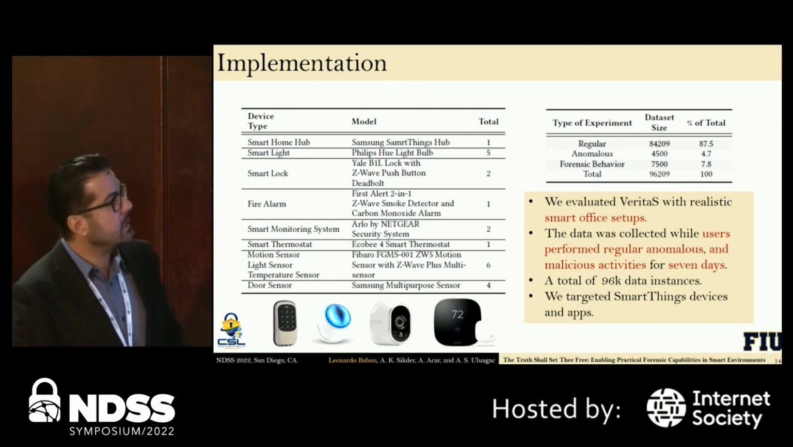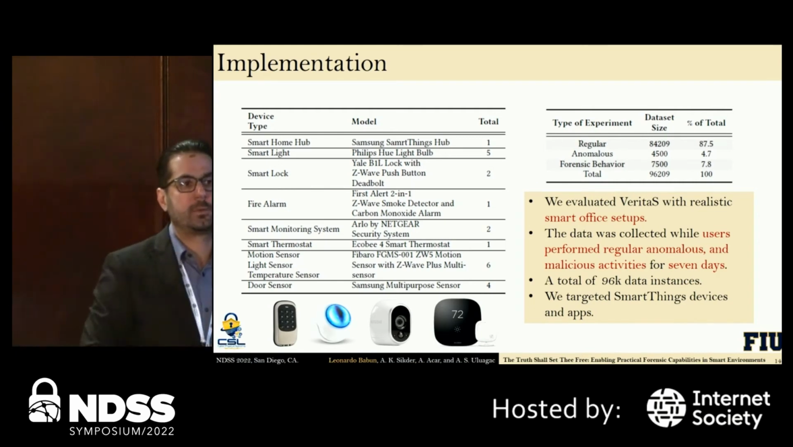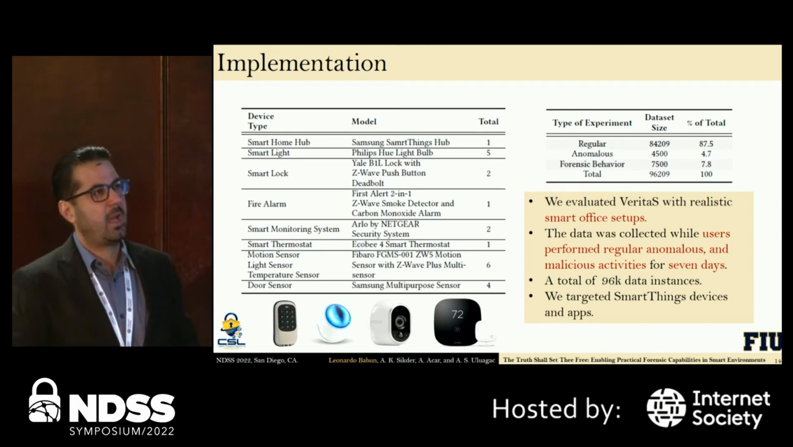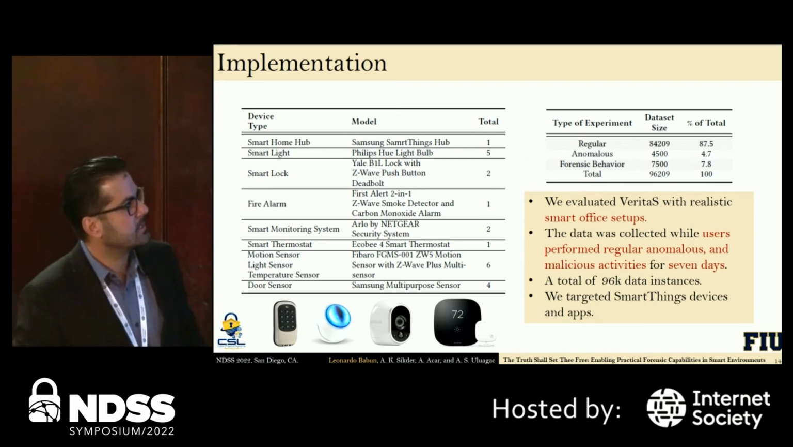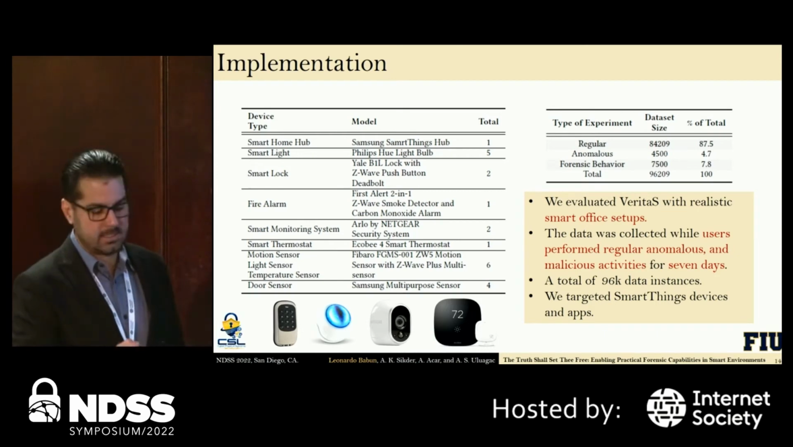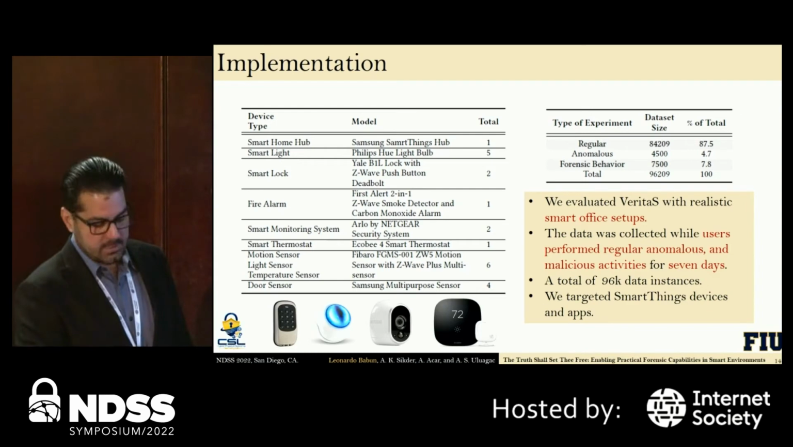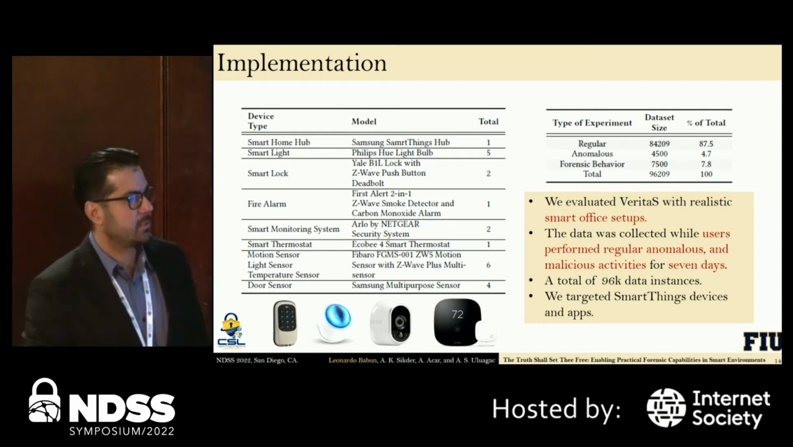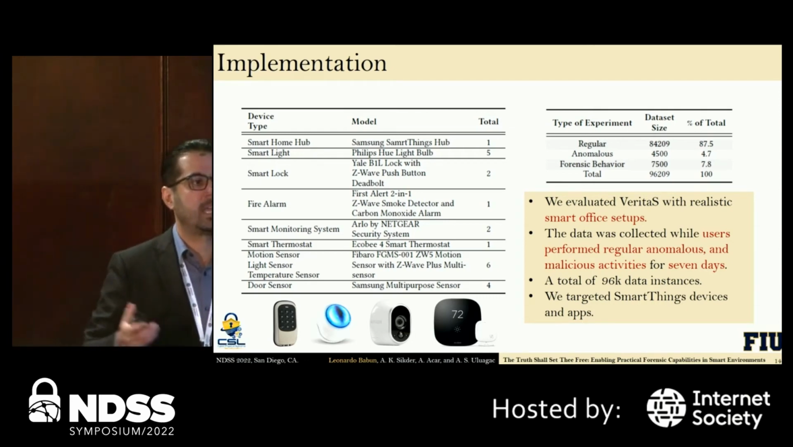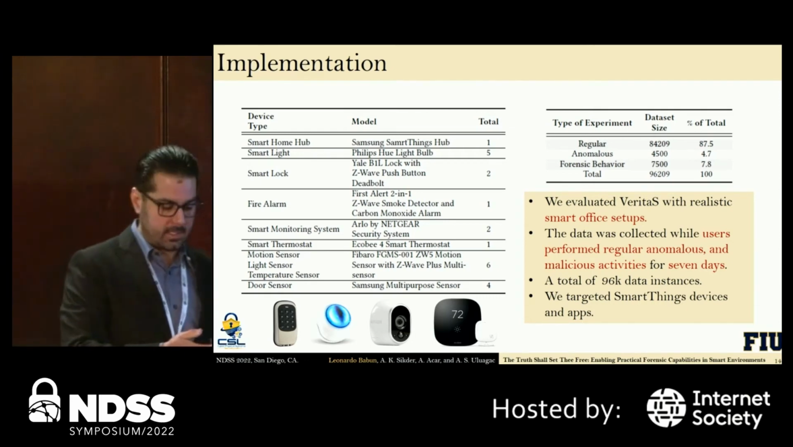As you can see, we performed this experimentation over a period of 7 days with, I believe, 15 different users, and we collected over 96,000 different data instances that we use to evaluate the performance of Veritas. As you can see, the regular activities were way over the anomalous and forensic behavior, which may indicate that we have some data imbalance, but we try to fix that later anyway.